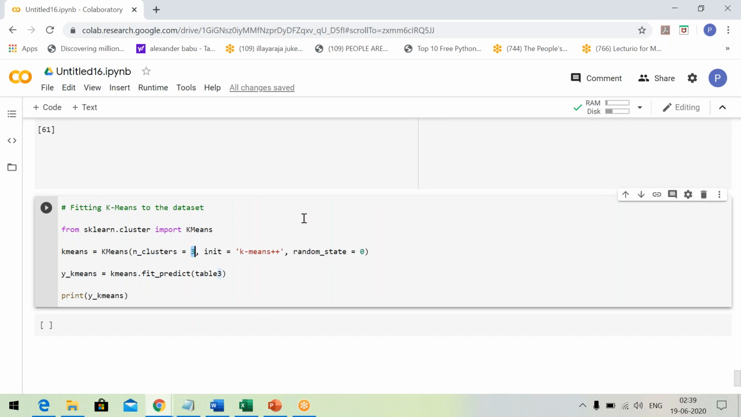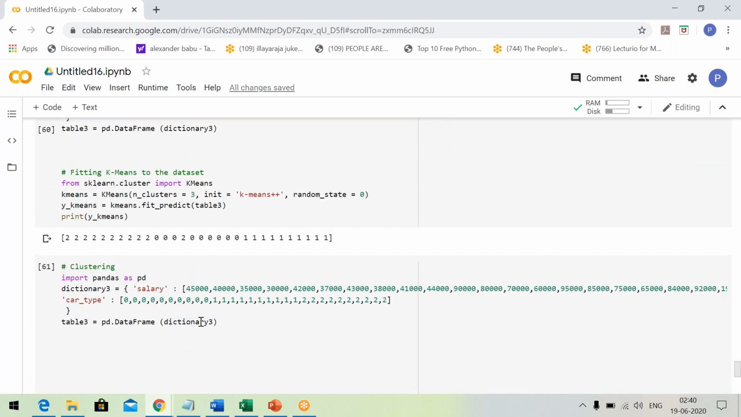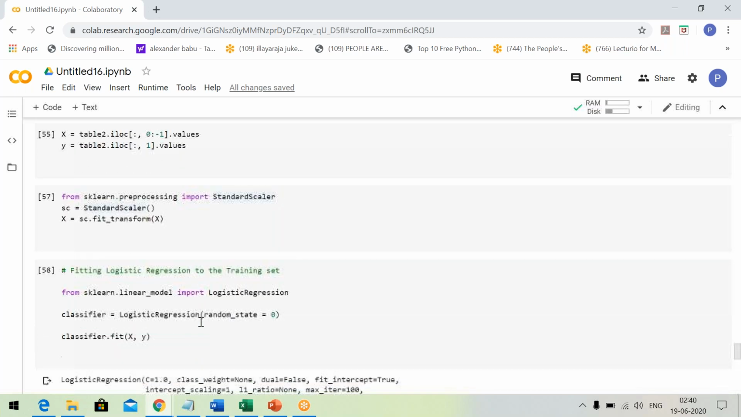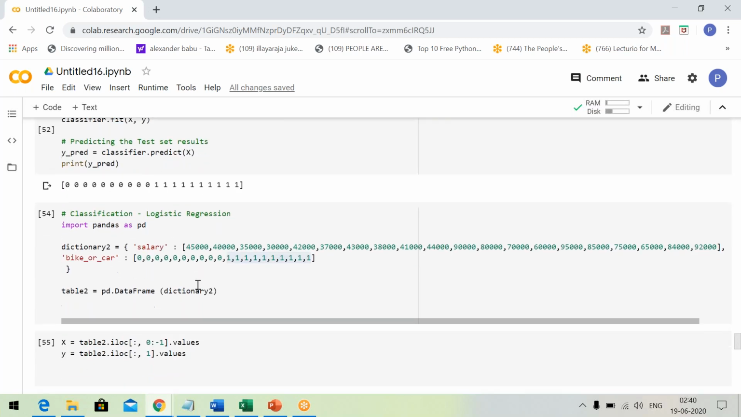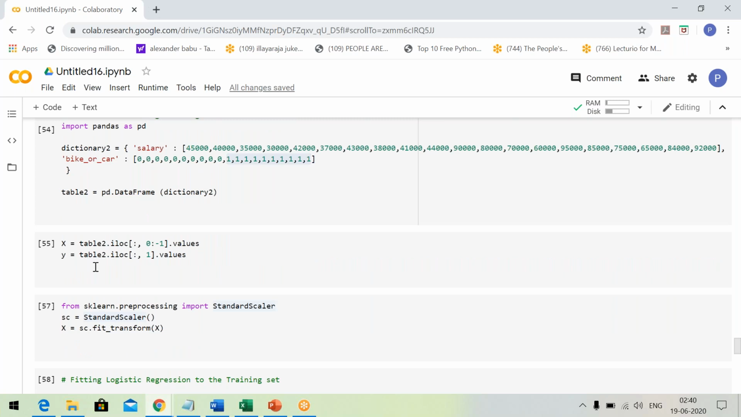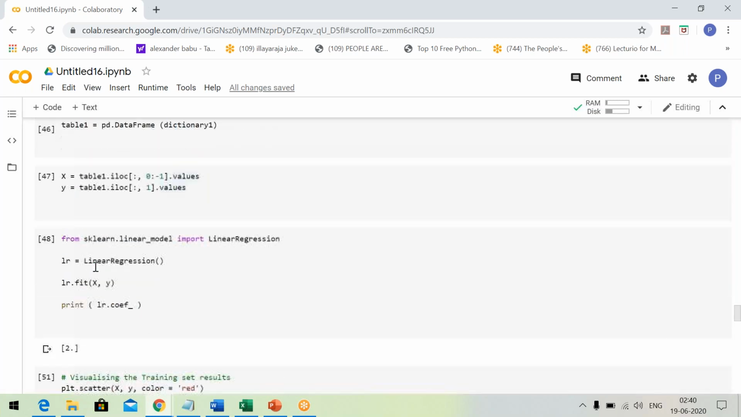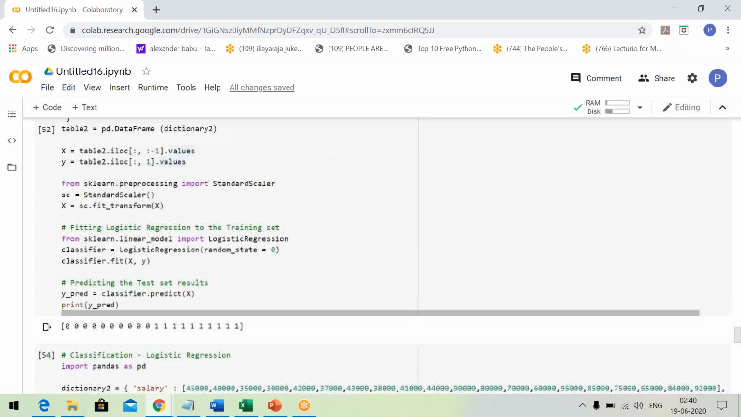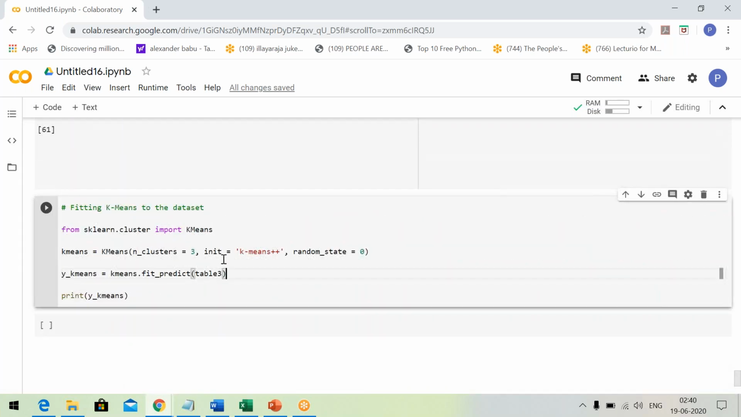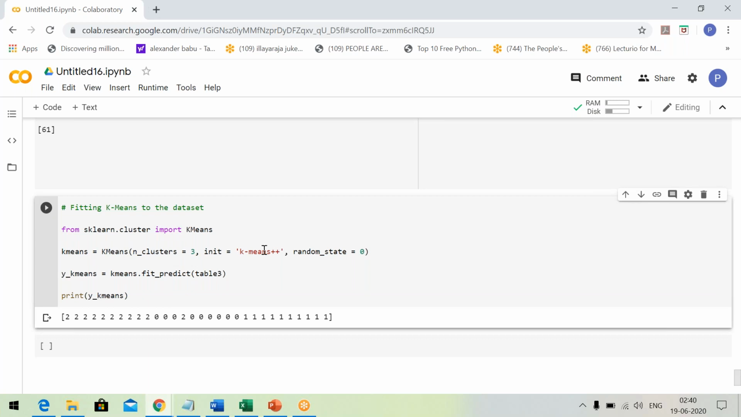So I just tell the computer, come on, divide the group into 3 clusters or 3 groups, and please make use of this algorithm. The k-means algorithm is widely used for clustering, and then do the fitting. Here the most important point is that I am not defining any dependent variable or independent variable. In the case of classification, we define the independent variable and dependent variable. Even in the case of regression, we define the independent and dependent variables. But here we don't do so because we are not predicting anything. We are just trying to find the pattern. This is known as an unsupervised technique.